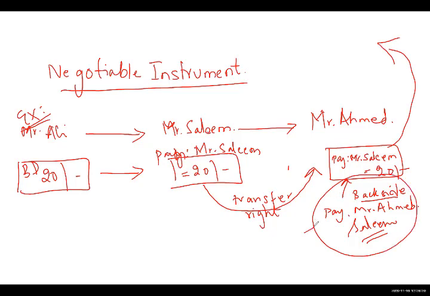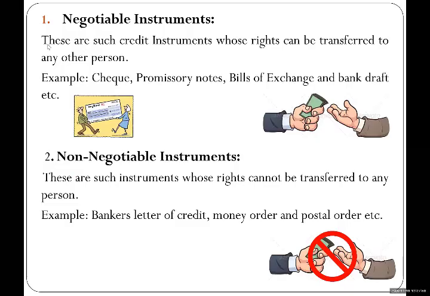This is called endorsement. Mr. Salim has endorsed the back of the check, written that this 20 BD amount be paid to Mr. Ahmed, and signed at the back of the check. He endorsed the check and gave it to Mr. Ahmed. Now who has the right to receive this 20 BD? Mr. Ahmed has the right to receive it. Come back to the definition on the PowerPoint. Those instruments which you can endorse on the back side are called negotiable instruments.